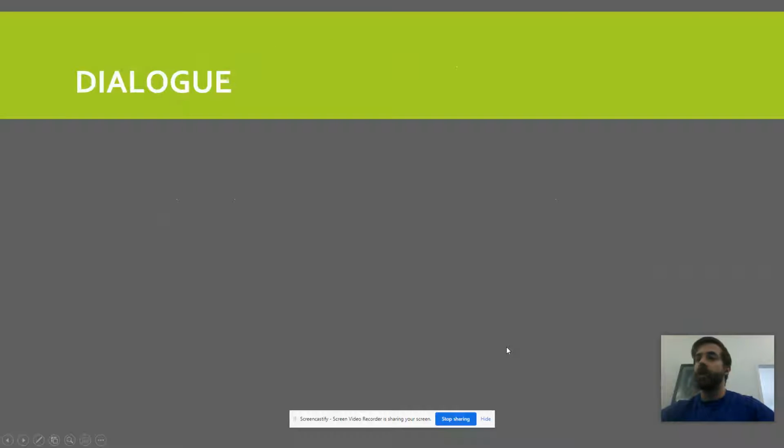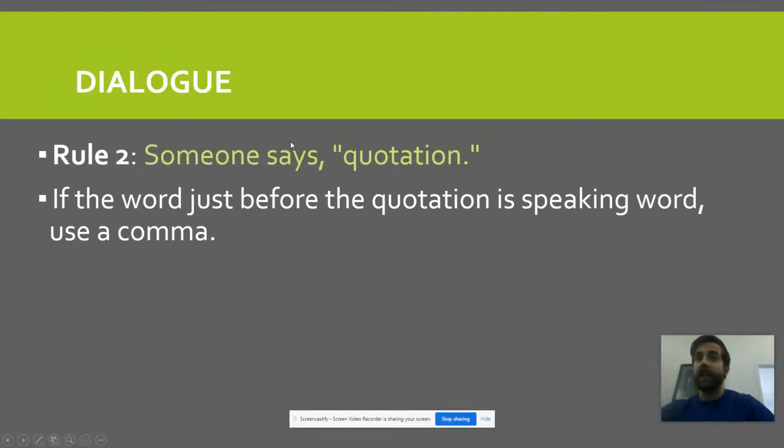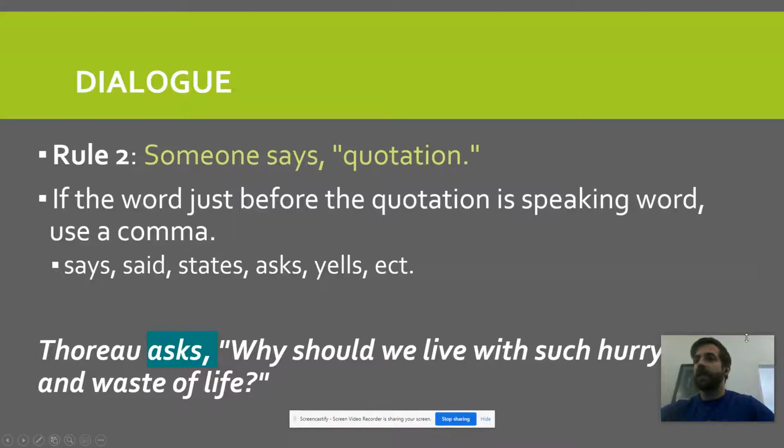All right, so rule number 2 is called dialogue quotes. These are called dialogue quotes because it's when we use a word like says. So a speaking word, for example, says or said, states, yells, asks, told, mentions, right? Anything that implies two people were talking, or you could use it as writing. If I'm quoting from a book, I could say, Fitzgerald says blank in The Great Gatsby. Technically, he's doing the writing.